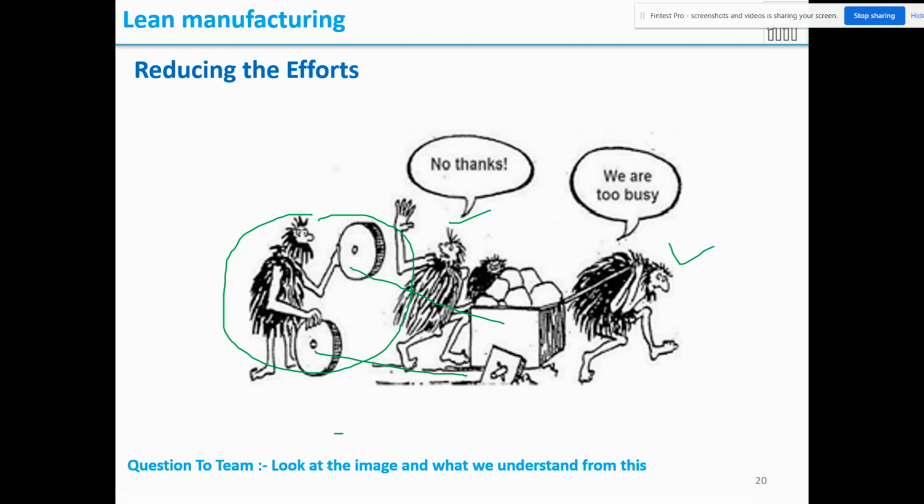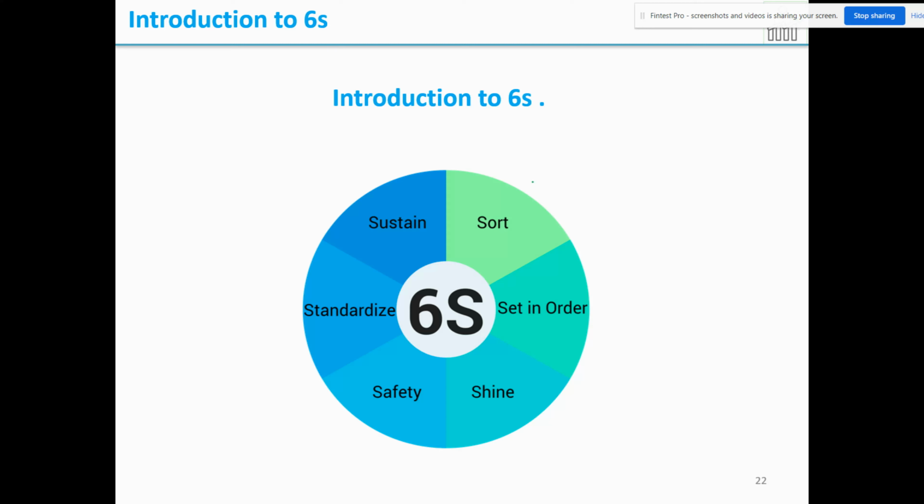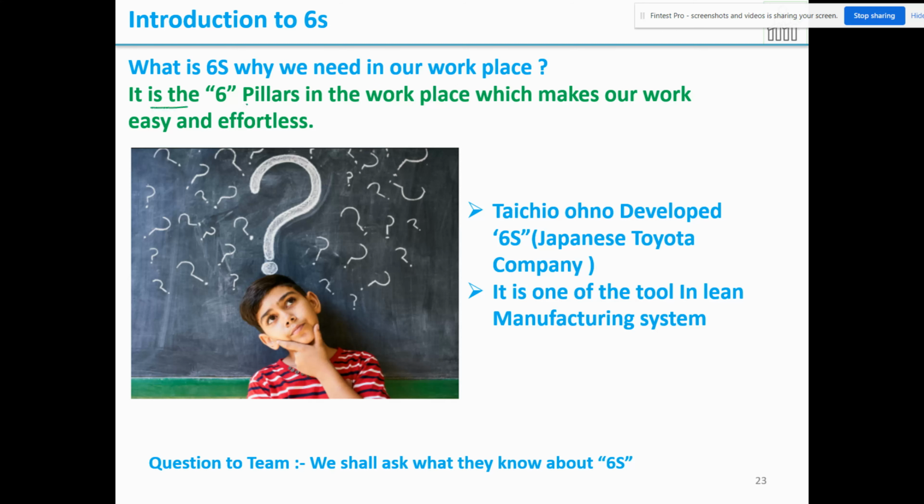Okay, so next is 5S in the shop floor. These are the six S's: sort, set in order, shine, safety, standardize, and sustain. So let us quickly see what it is. It is the pillars in the workplace which make our work easy and effortless. Toichi Honda developed it in the Japanese Toyota company. It is one of the tools in lean manufacturing concept.